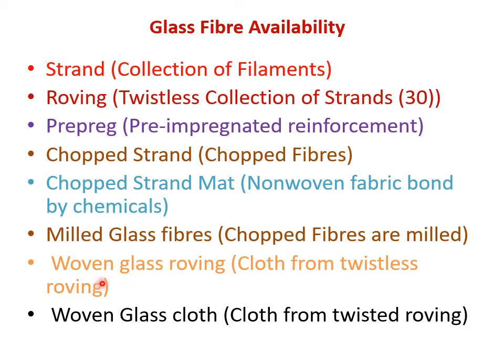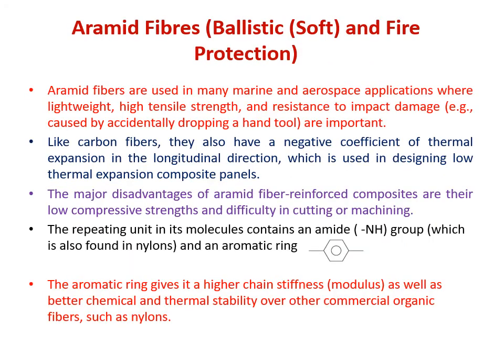And it is also available in woven glass roving and woven glass cloth. Roving means it should be twistless, right? तो जो twistless roving से fabric बना है, that is woven glass roving. And woven glass cloth जो है, it is obtained from a twisted roving. Is it okay? Right. So now let us move on to the another fiber.